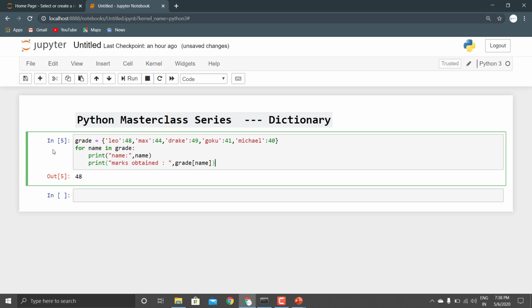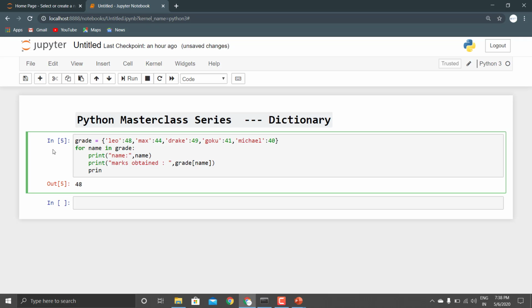To differentiate between each value, we can just use a print again, and this can be our differentiator. Let me explain what we are doing in this code. We are going to each element, and whatever the first element is, its key is stored in the name variable.